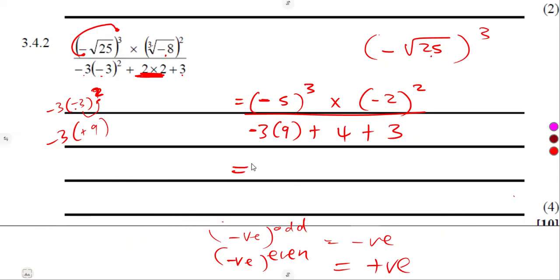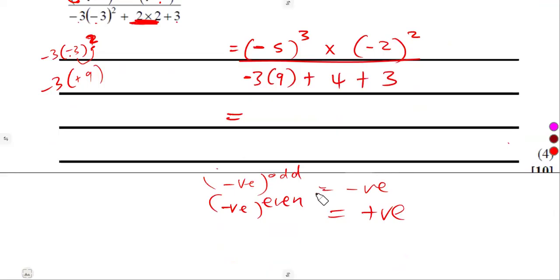And we can simplify further. Minus 3, minus 5 raised to the exponent of 3. We are now back to that. A negative raised to an odd remains as a negative. But what is 5 to the exponent of 3? If you multiply 5 times 5 times 5, it was going to give us 125. Times a negative 2 squared. A negative to an even number gives us a positive, so the answer was going to be positive 2 squared, which is 4.